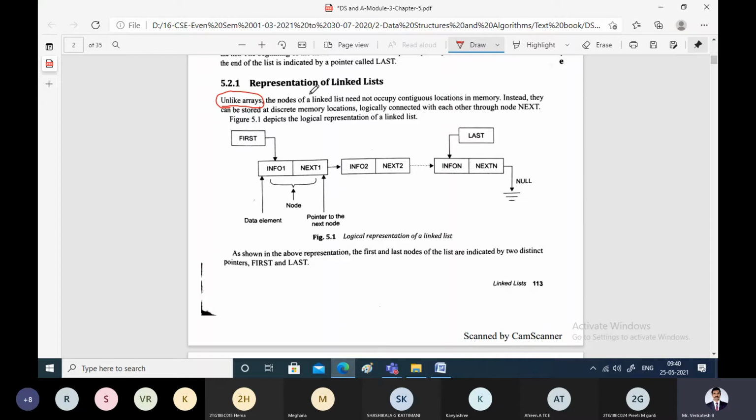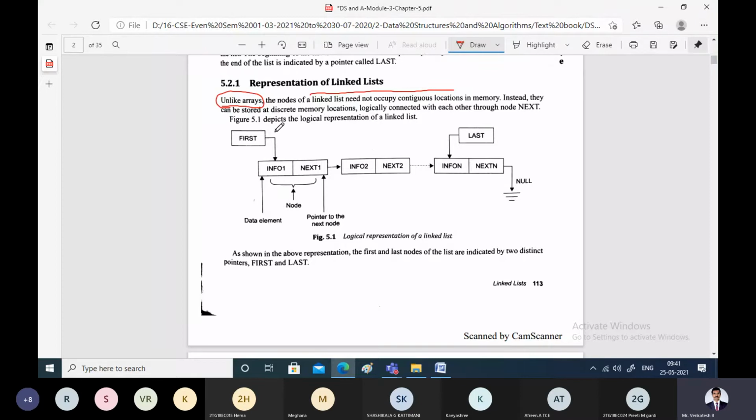Whereas for the linked list, the memory need not occupy contiguous memory locations, because we allocate the memory for the nodes from the place wherever the memory is available. They are linked with the help of pointers, and they look like linear data structures.